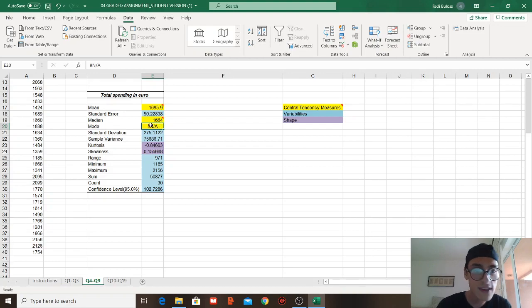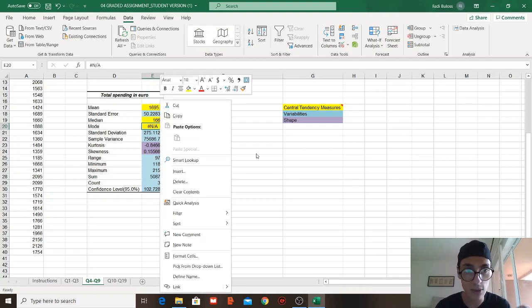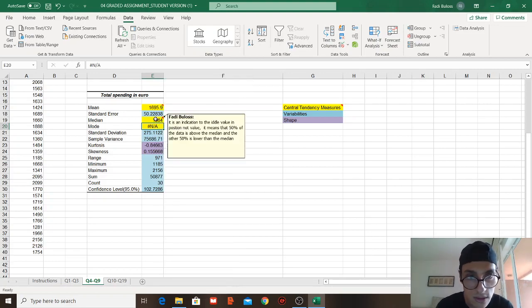Mode. What do we mean by mode, and what is mode? I'm just going to make sure that it's important. Indication of the position, not value. It means that 50% of the data is above and the other 50% is lower than the median.